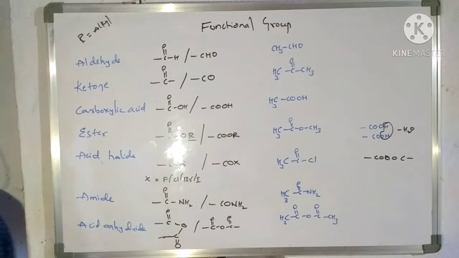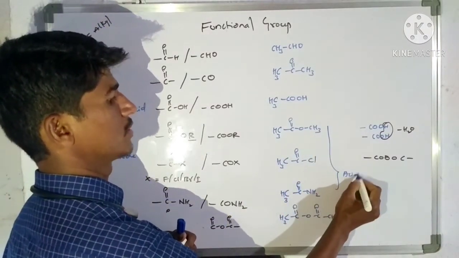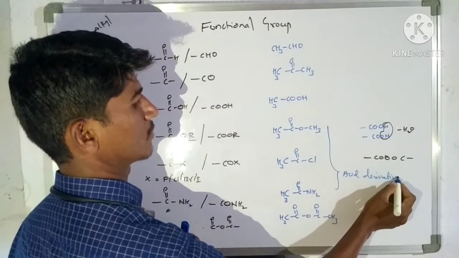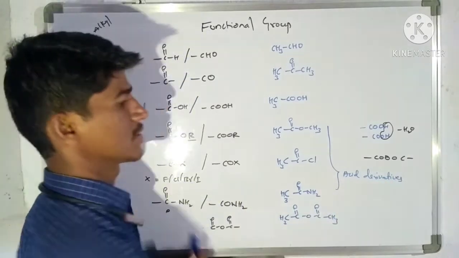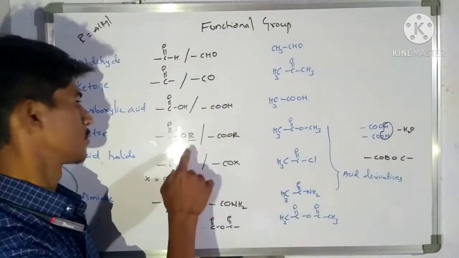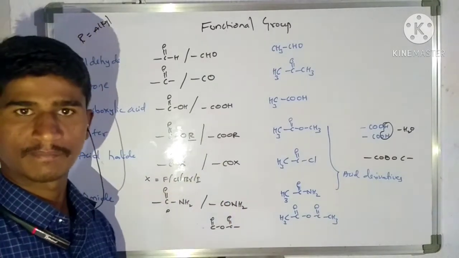So these are some of the functional groups. All of these are acid derivatives, carboxylic acid derivatives. What are those? Esters, acid halides, amides and anhydrides.